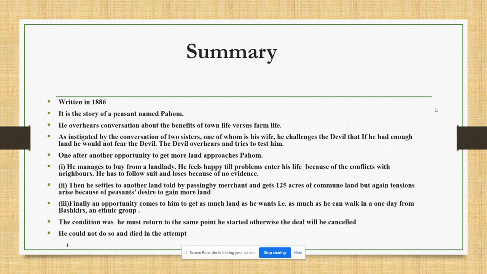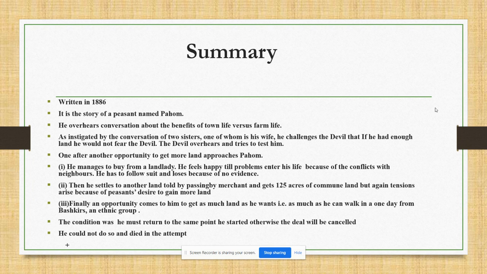Pahom challenges the devil. He says that if he had enough land, he would not fear the devil. In this way, he challenges the devil, and the devil overhears it and tries to test him.